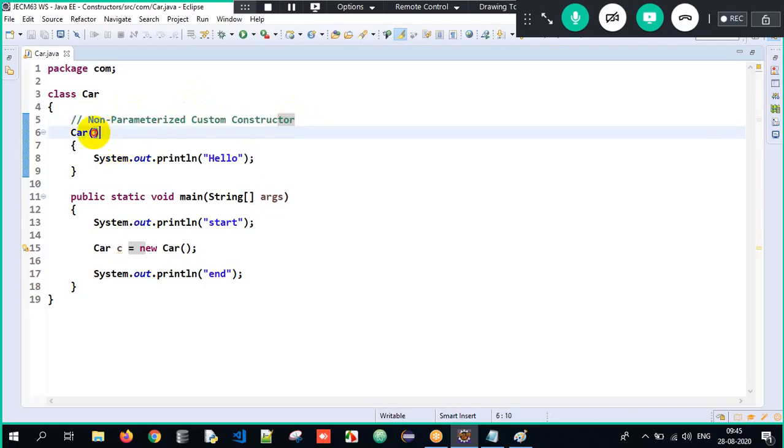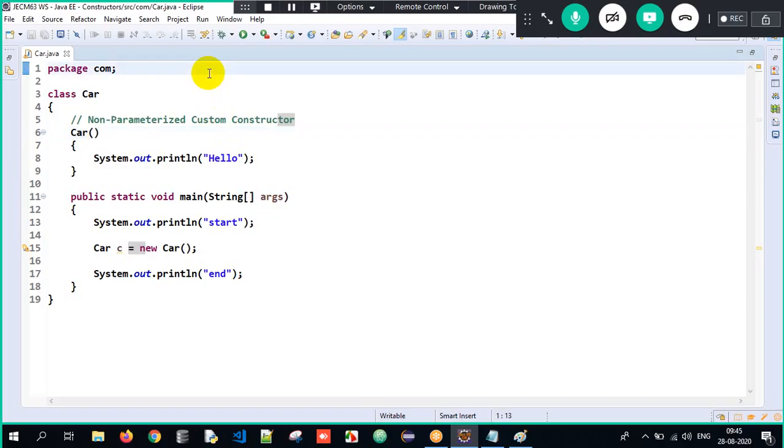Non-parameterized means the constructor is not accepting any arguments or parameters. Custom constructor means since we have explicitly defined the constructor in our class, we call it a user-defined constructor, correct? So we call it a custom constructor. So we understood one program.